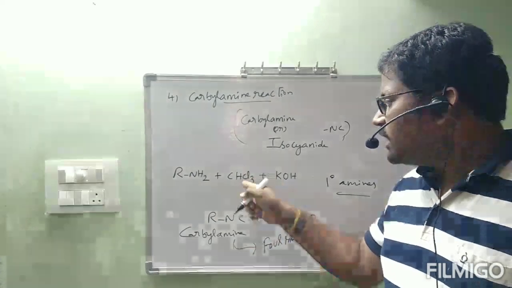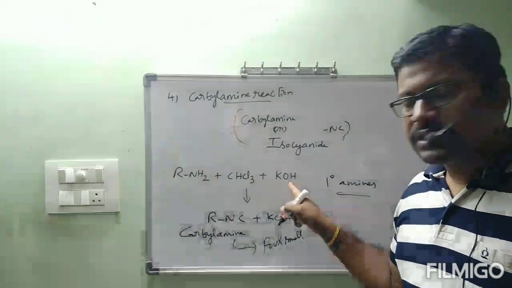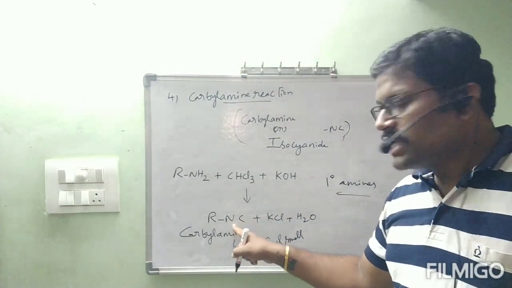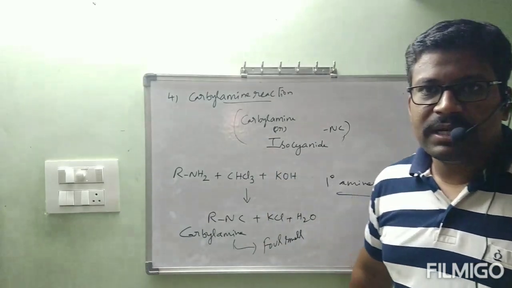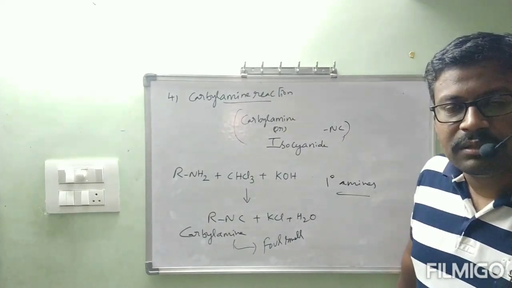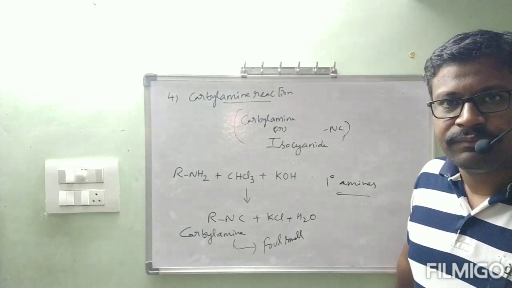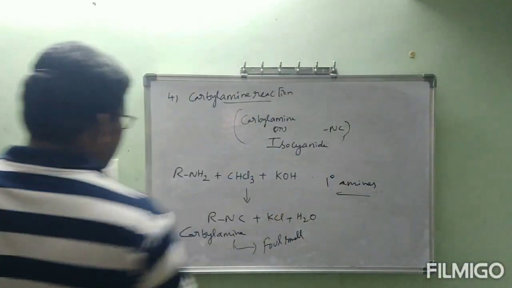What are the reagents? RNH2 reacts with chloroform in presence of KOH. We will get carbylamine, the isocyanide, which is foul smelling. By observing the smell of that foul smelling compound, immediately we will understand that our given compound contains a primary amine. Otherwise, we will shift to any other thing. This is the fourth reaction. Shall we go to the next one? Fifth one.